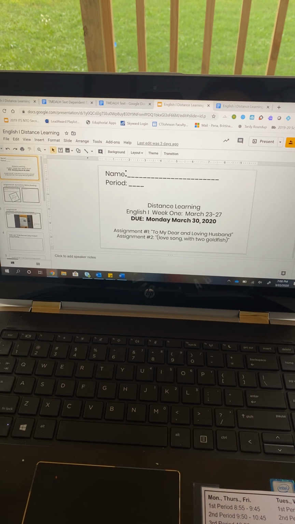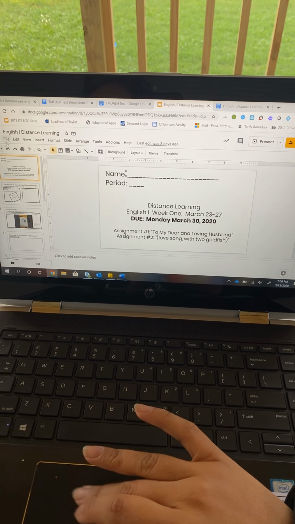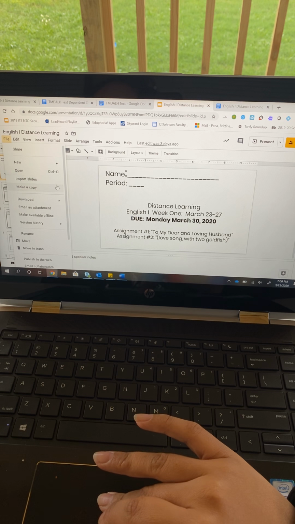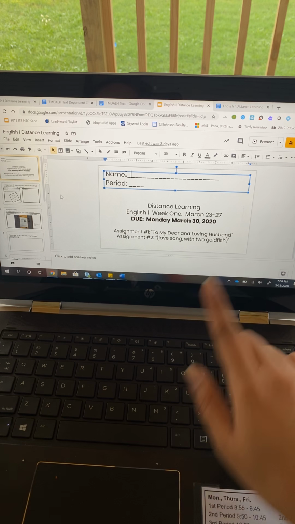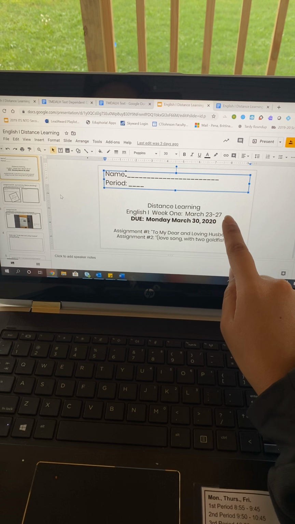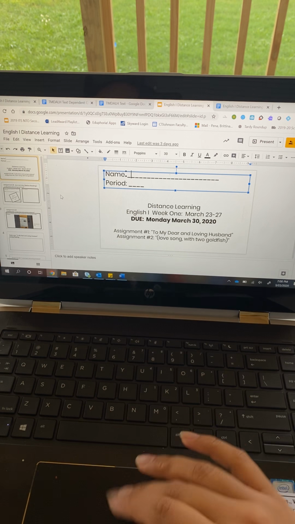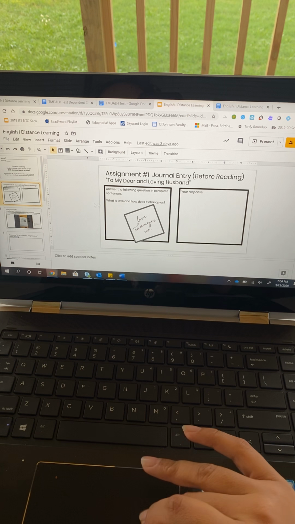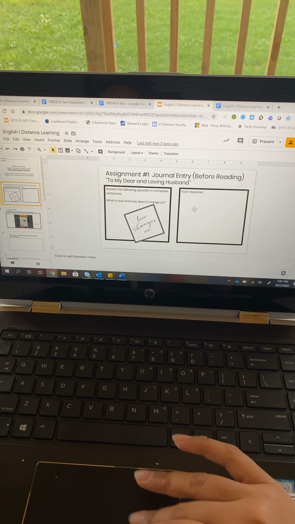So the first thing I need you to do after you make a copy, you can do that in File, make a copy, the entire presentation, okay? So you'll type in your name and your class period, and you'll note that this is for the assignments for this week, and it is due the following Monday, and the two poems that you'll be reading are To My Dear and Loving Husband and Love Song with Two Goldfish. Then what I want you to do is answer the before reading question on slide number 2, which is what is love and how does it change us?